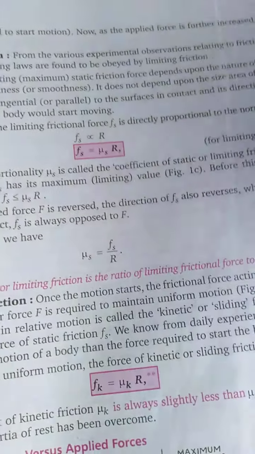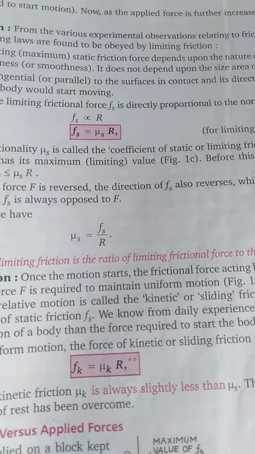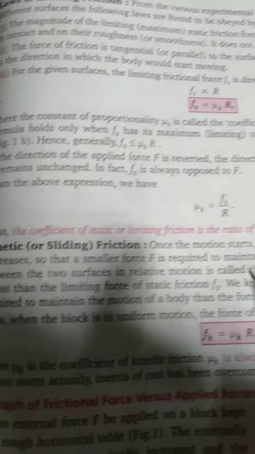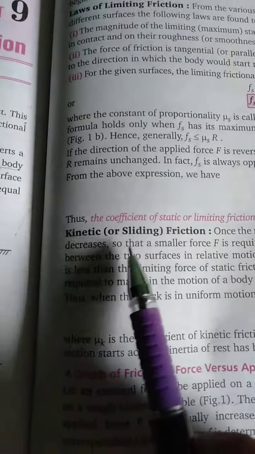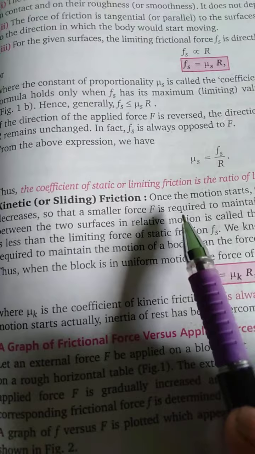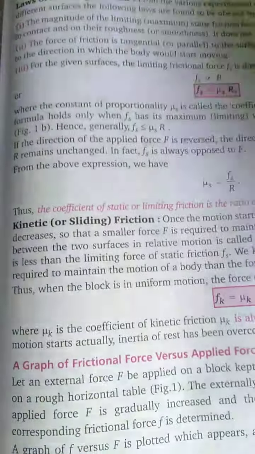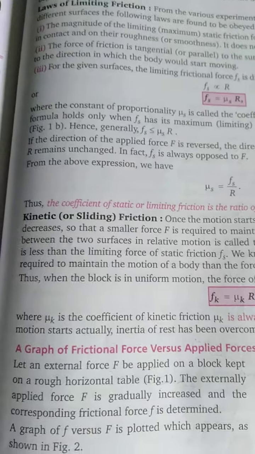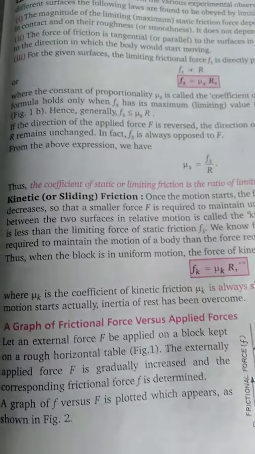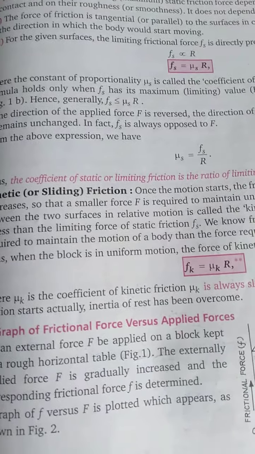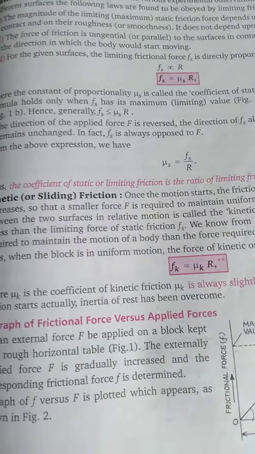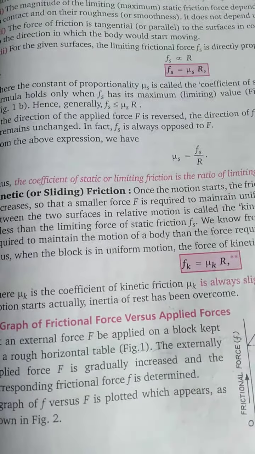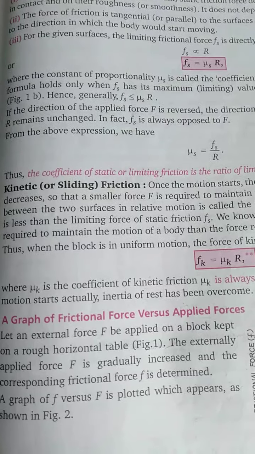and this constant of proportionality is called coefficient of static friction. So mu S, coefficient of static friction, is called what? Fs by R. Now we are also having kinetic friction or sliding friction. Now it is seen that the value of static friction is maximum, and when the body starts moving, then what will happen? Then the value of the friction will decrease, and this is called the kinetic friction, the friction of the body in motion.